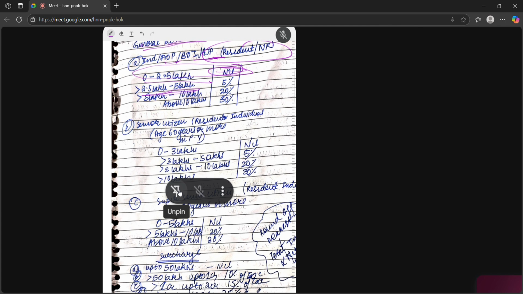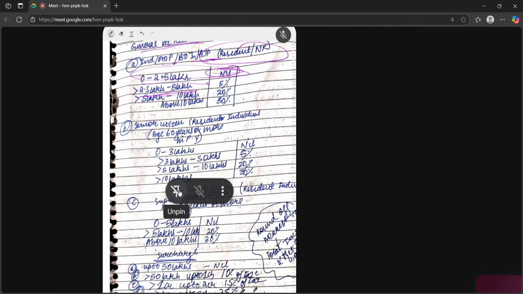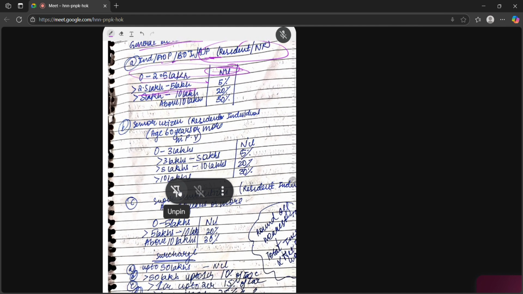If your income is more than 1 crore but up to 2 crore, then 15% of the tax. Here we are not calculating on income, we are calculating surcharge on the tax. If tax is 10,000, then we will add 10%. It is a hypothetical case.